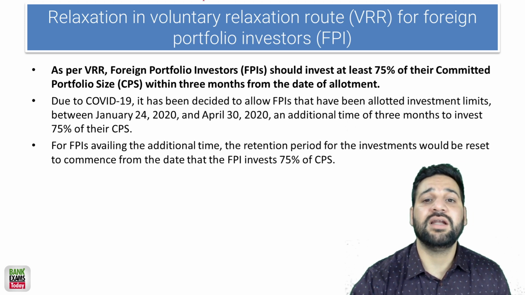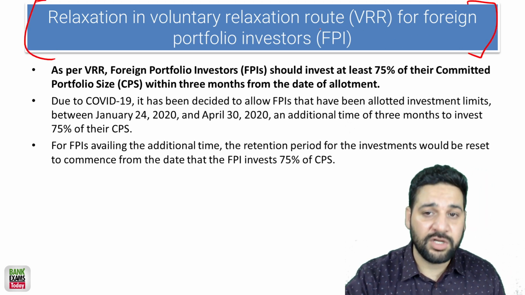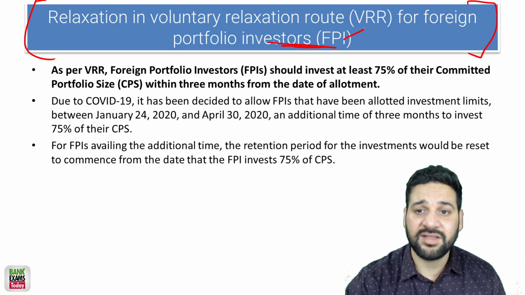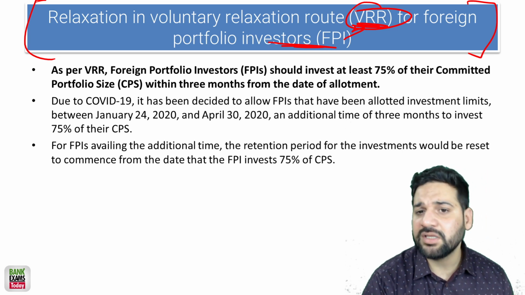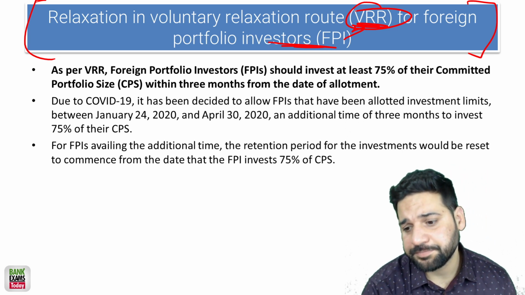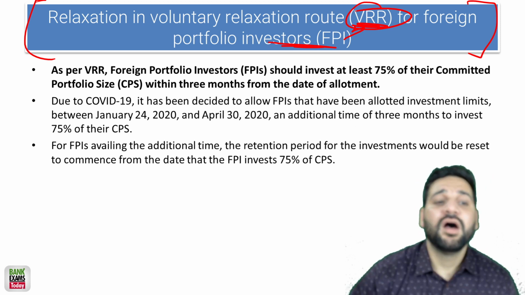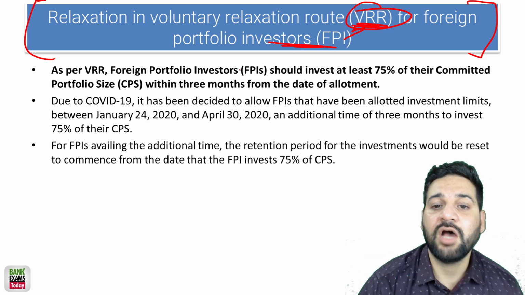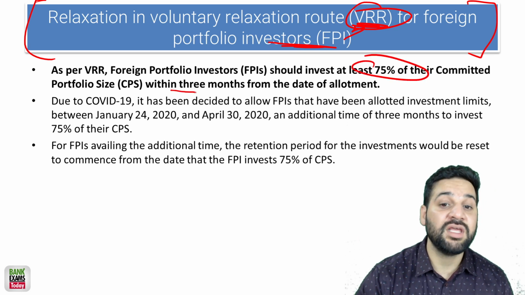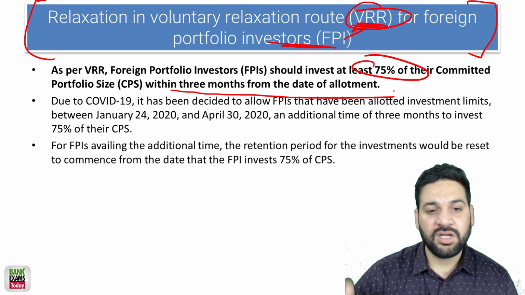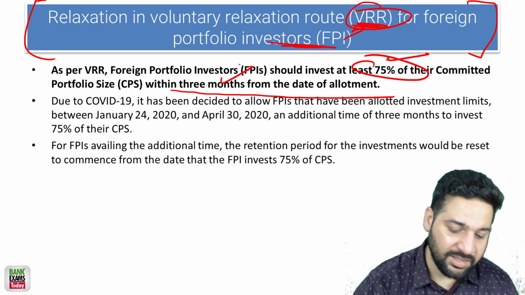Voluntary Retention Route for foreign portfolio investors. For foreign portfolio investors, there is a VRR scheme. I've already done a video for that. There is a quota, then these FPIs apply for it. Because of this COVID situation, relaxation has been given. Now they need to invest at least 75% of their committed portfolio within 3 months from the date of allotment. So 3 months of extension has been provided. So 75% at least. 3 months extension has been provided.